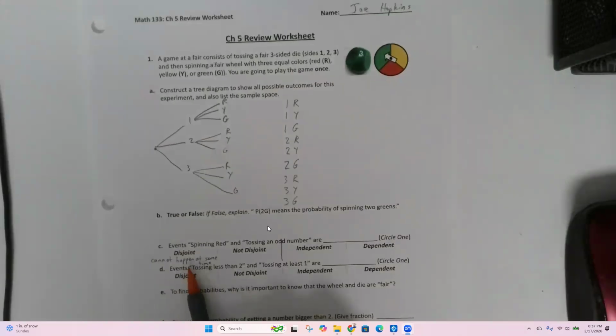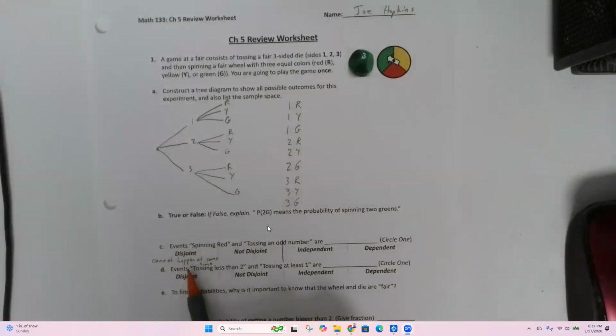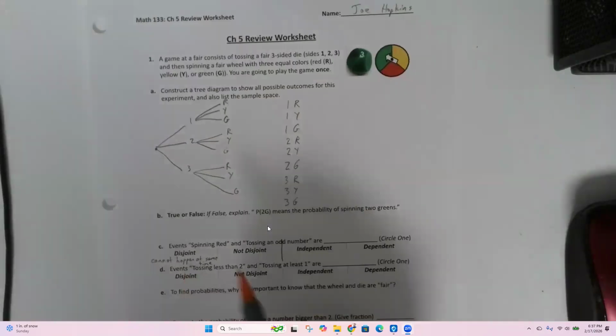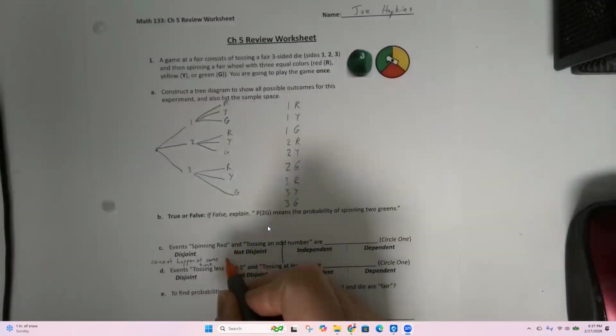At the same time. Okay. You may have heard this called mutually exclusive in other statistics classes. It's the same thing. Cannot happen at the same time. And so not disjoint means it can happen